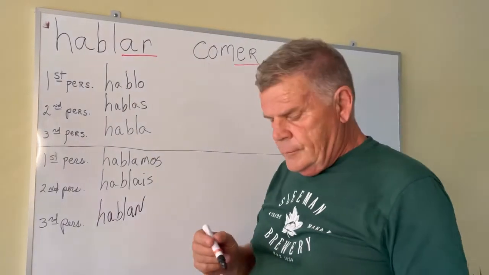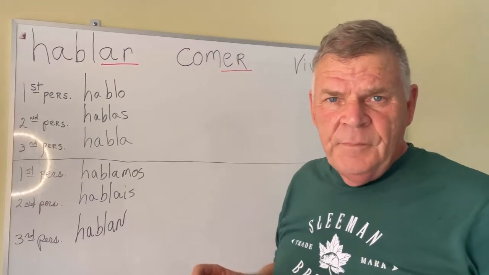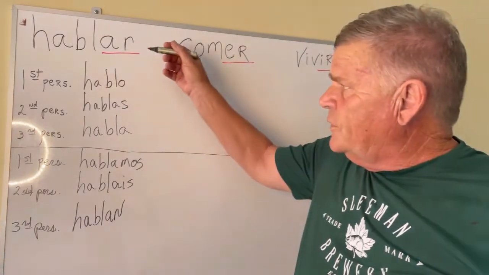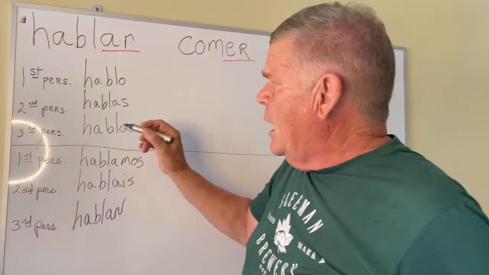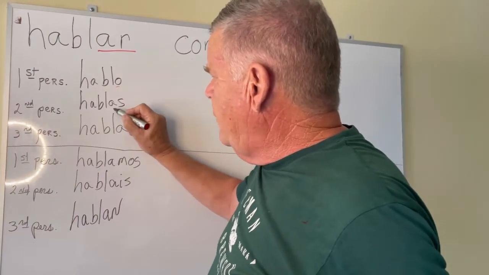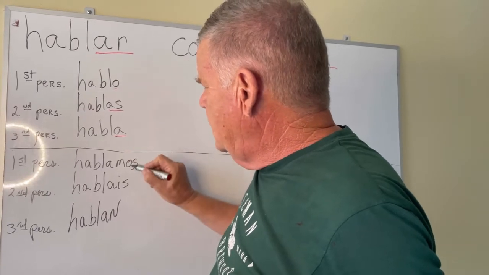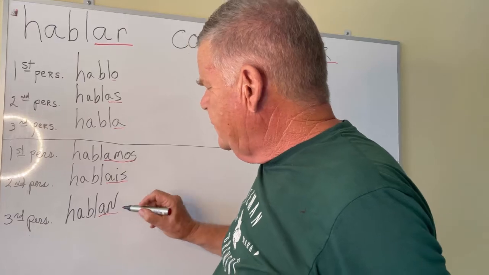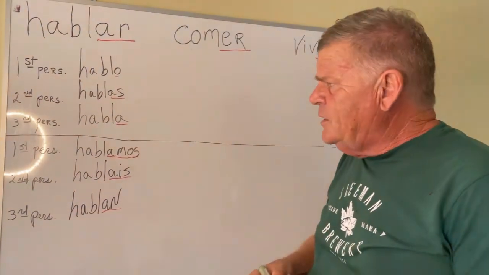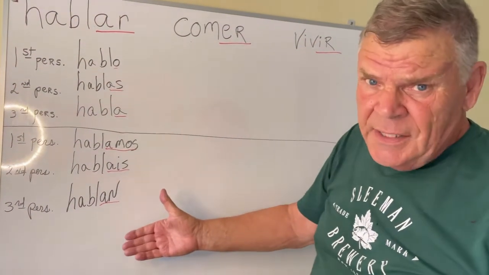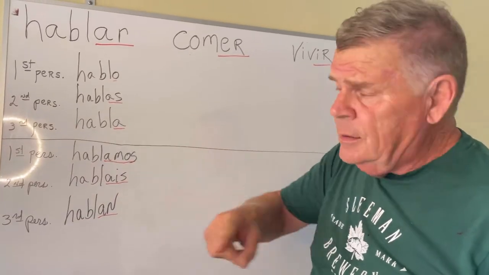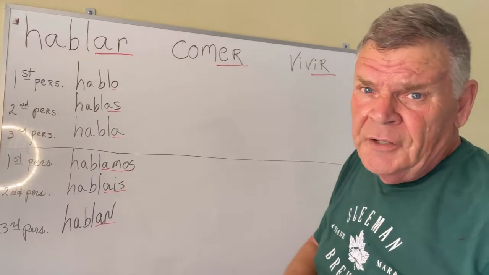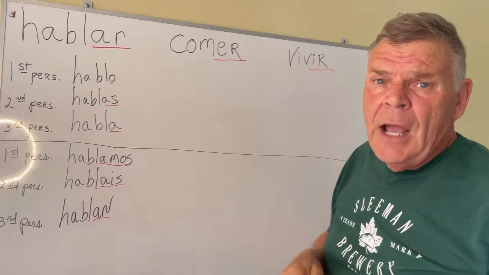So with a verb ending with AR, we have hablo, hablas, habla, hablamos, habláis, hablan. Those are the endings in the present tense for verbs ending with AR.